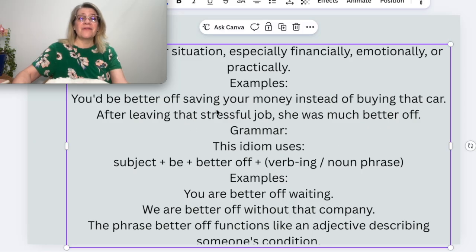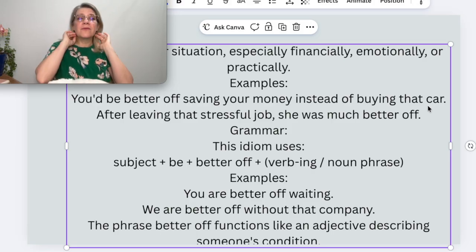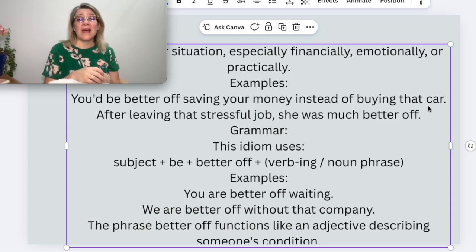You'd be better off saving your money instead of buying that car. I gave advice. Would you be? I don't know. It depends. For example, my daughter wants to get a job that is about a half an hour drive away. There's no bus that goes there. She can buy a car so that she can get to the job, or she can choose not to take the job and find a job closer at home. What would she be better off doing?